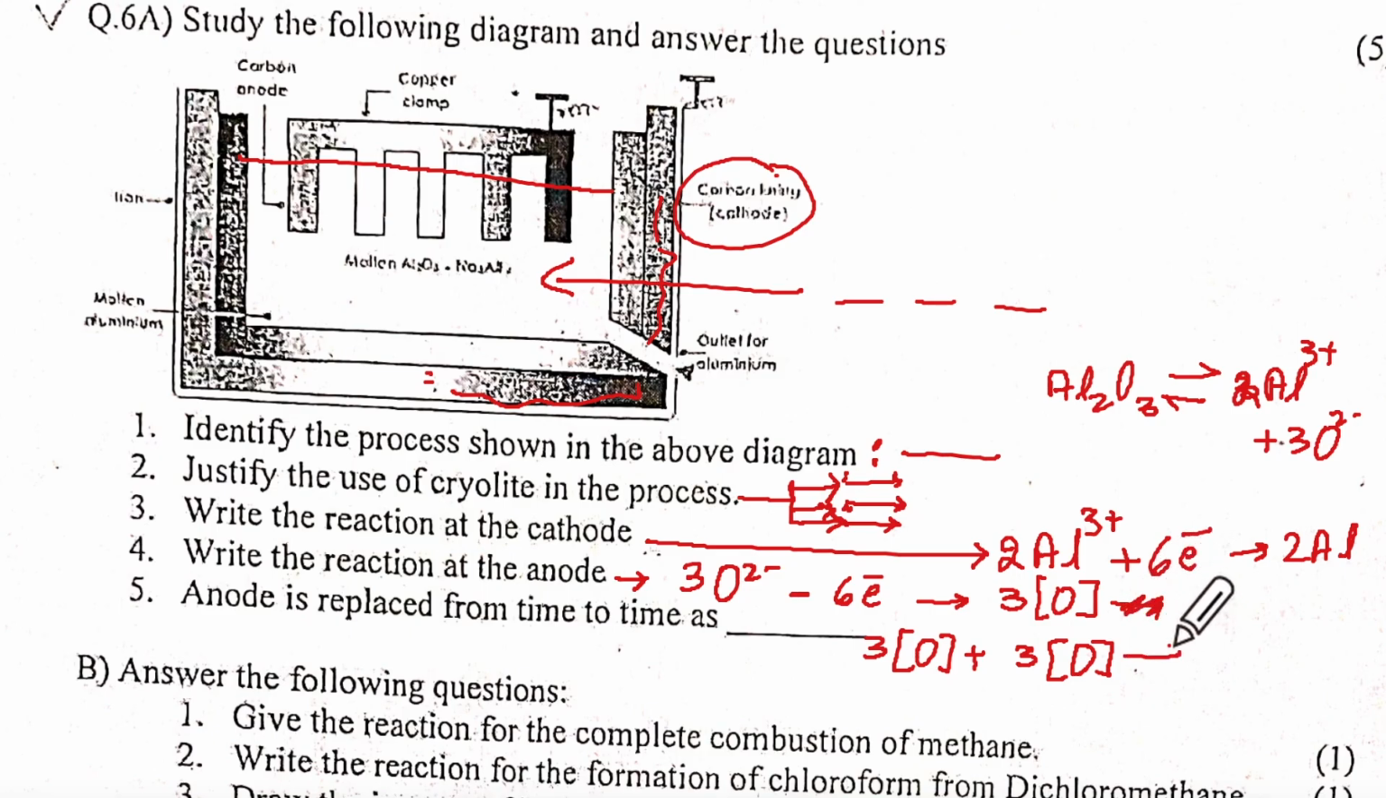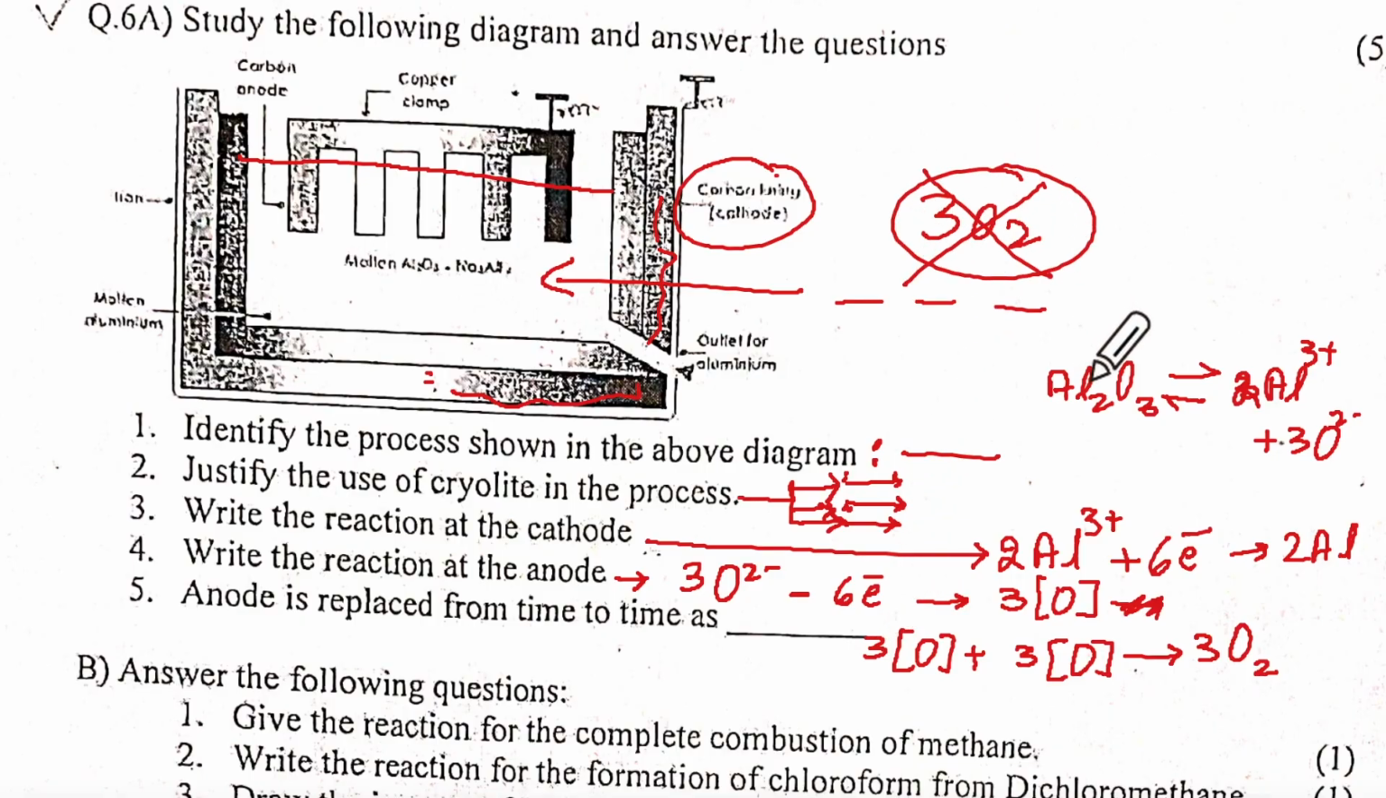That will give you 3O2. Please don't write 3O2 like this; don't write like this, rubbish. Make sure that your oxygen is nice and tall. Understanding? Now here you have to remember that give and take of electrons should be the same: 6 electrons plus and 6 electrons minus.